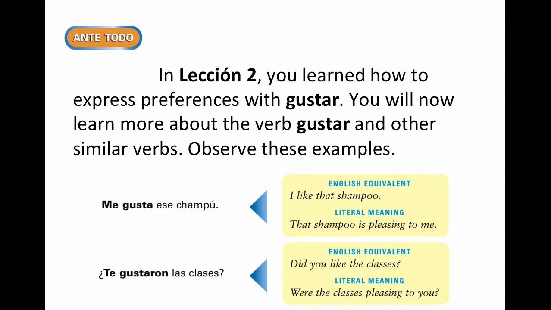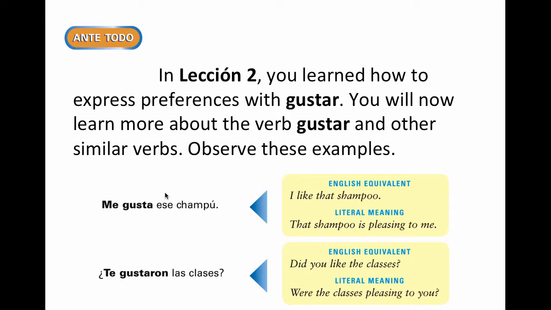We're going to look here at gustar and similar verbs, okay? So we focused on gustar a few videos back. Now we're going to look at that again, do a bit of a recap, and following that, we'll look at similar verbs that function in the same way as gustar. So again,